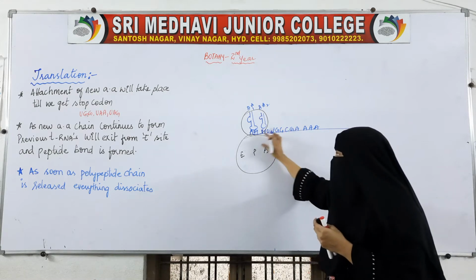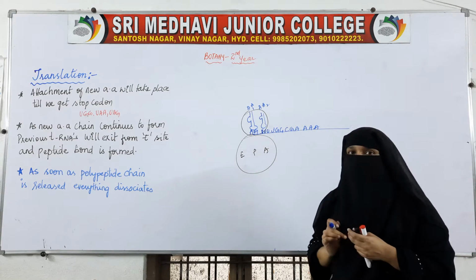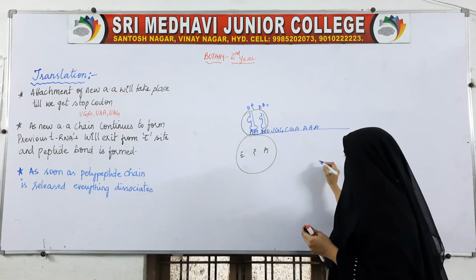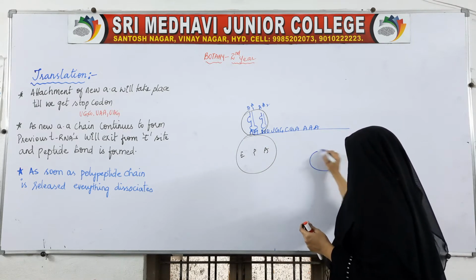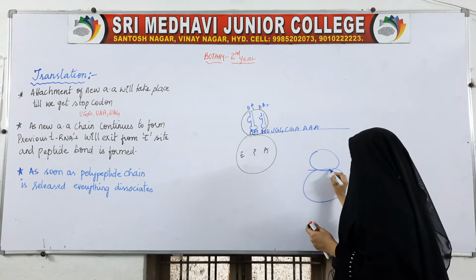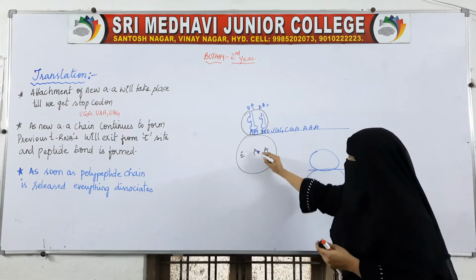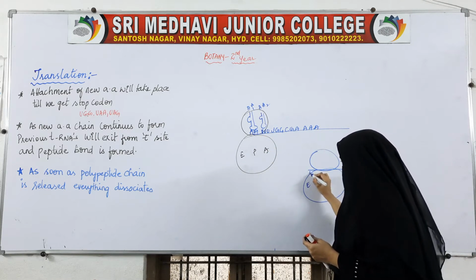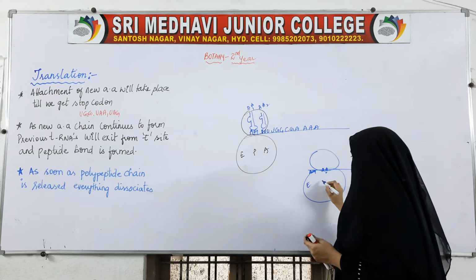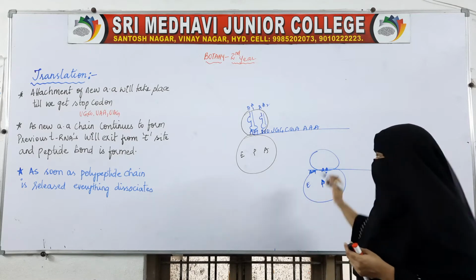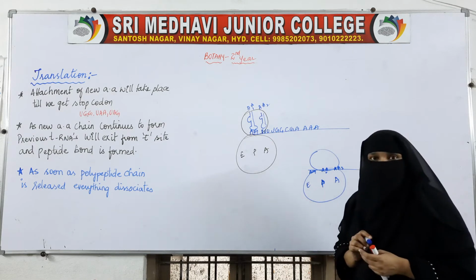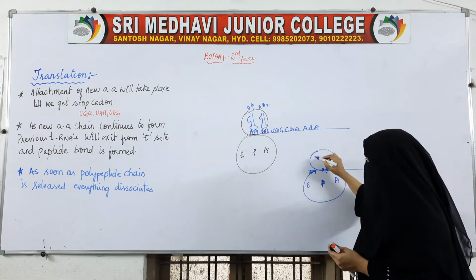So what happens? The ribosome starts moving on the mRNA. AUG was at the P site, but now when the ribosome moves on this mRNA, AUG will be on the E site, amino acid 2 will be on the P site, and a new amino acid 3 will be on the A site. And here a bond is formed.